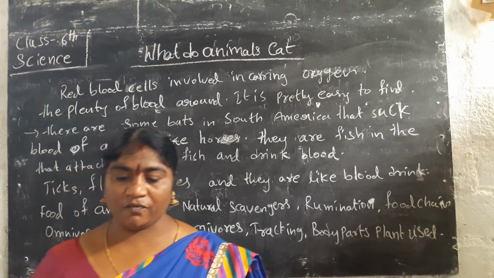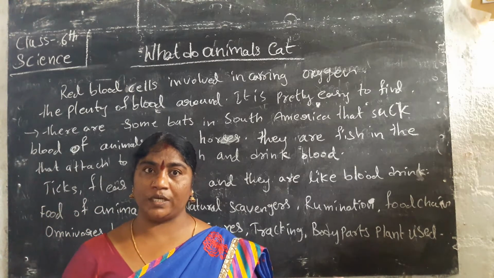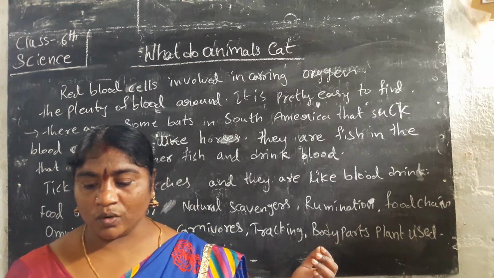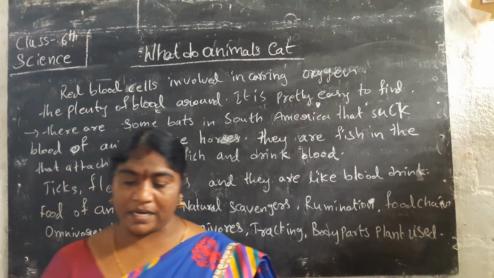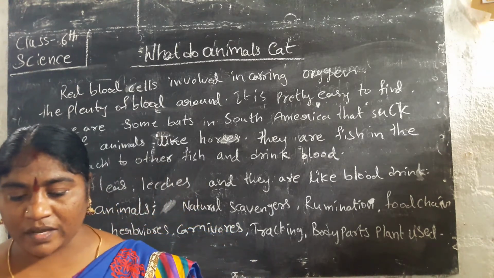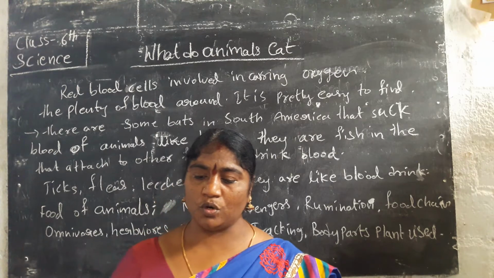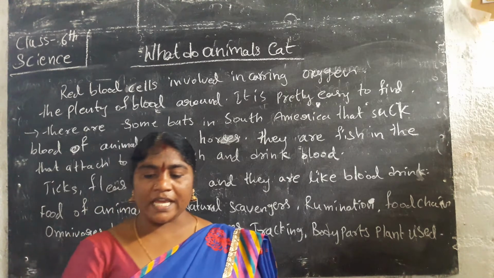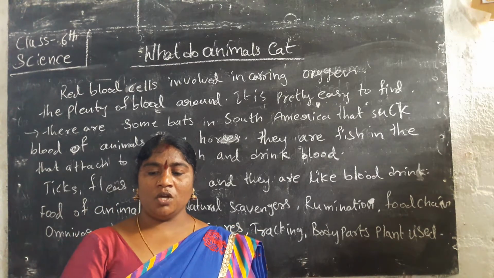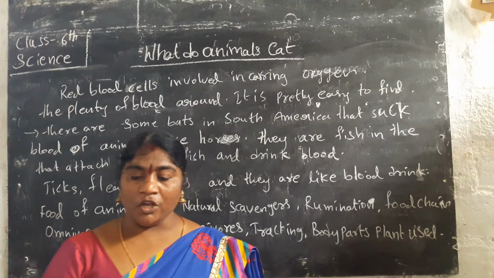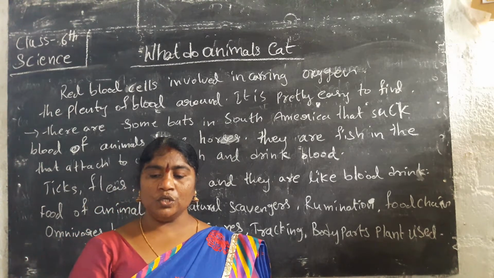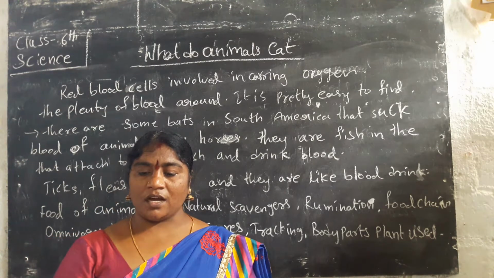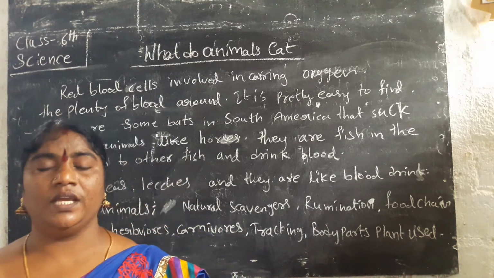Some animals search for their food only at night. Some animals search for food only at night. They are called nocturnal animals. A food chain forms a web where one animal depends upon more than one type of food. There are many animals that live in colonies, from huge elephants to tiny ants. And the food chain explains the interdependence of diverse organisms in nature.